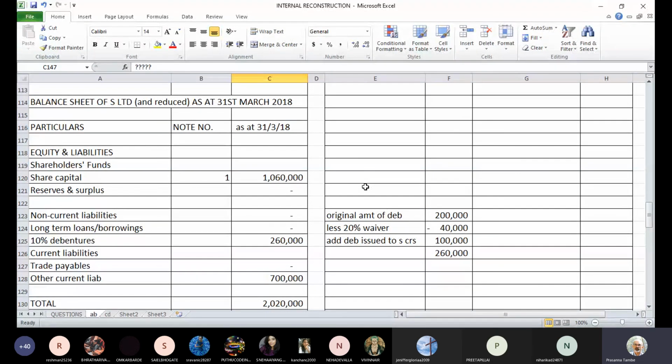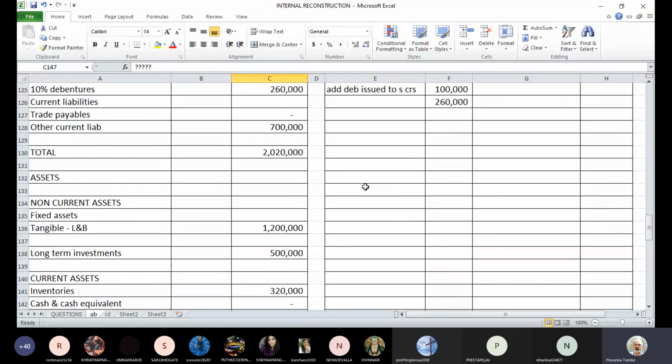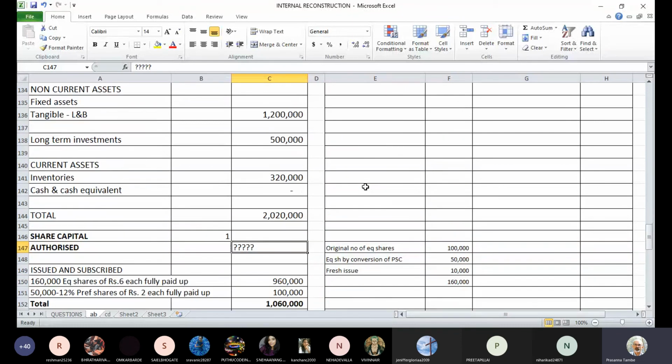Same way, on the asset side also, we have 3 items: tangible assets, land and building, long-term investments, and inventories aggregating to 20 lakhs 20,000. So all workings are clear to everyone? Preparation of the balance sheet also followed by everyone?